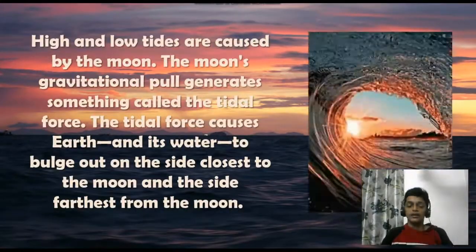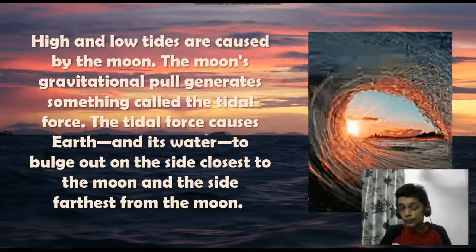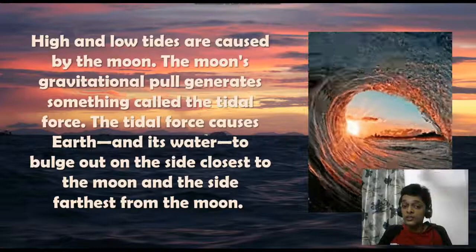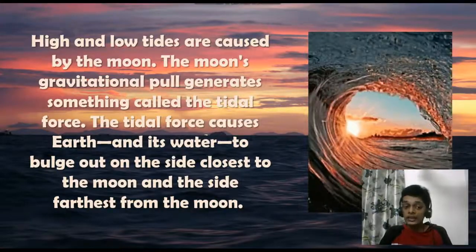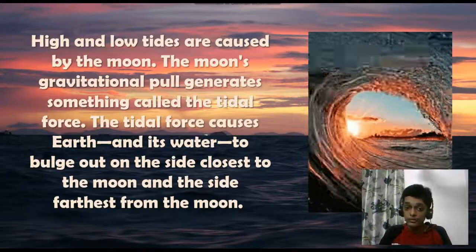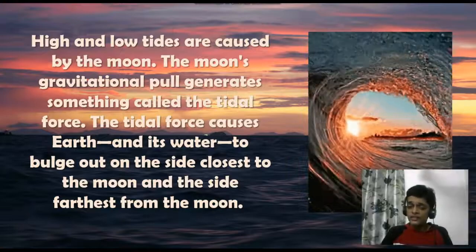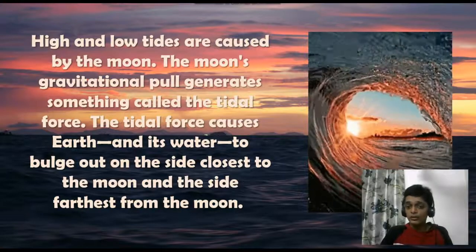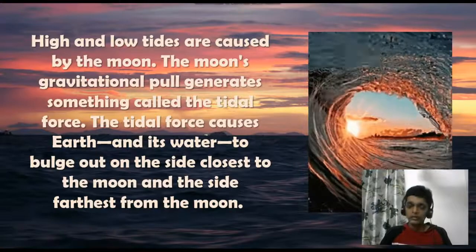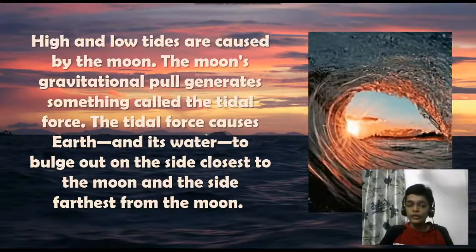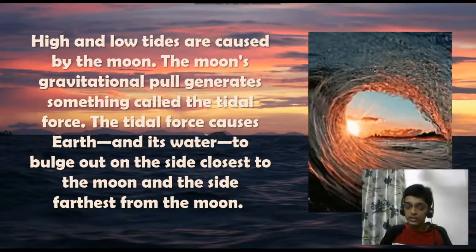Now, we know that the closest celestial object to Earth is the Moon. Now, the Moon definitely has a mass and it's huge. We all know that. So, the Moon will definitely have a gravitational force as well, right? So, the Moon's gravitational force also has effects on the Earth, similar to what Earth gives the Moon in the orbit. Now, what are these effects? Let us see. We all know that there are high tides and low tides, and also that tidal energy can be used to generate electricity.